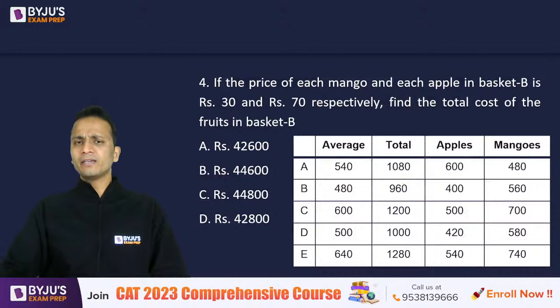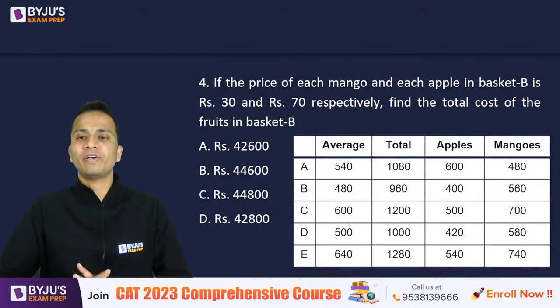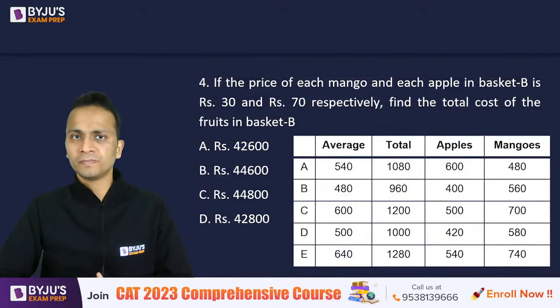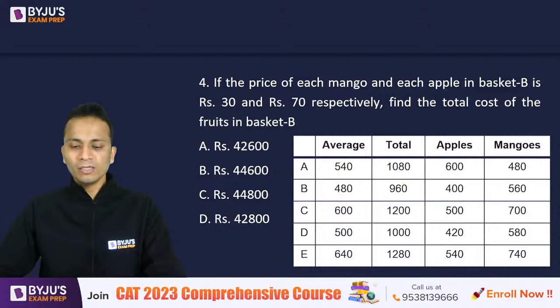So you can take 45 seconds to do the calculations, but not more than 45 seconds because it's simple multiplications and then addition. So jaldi se answer de do. Option A, B, C or D.